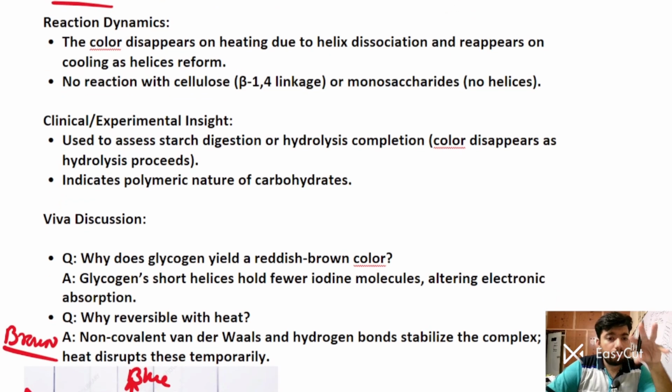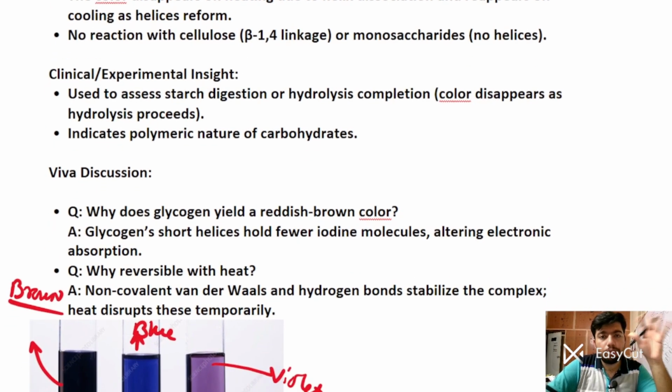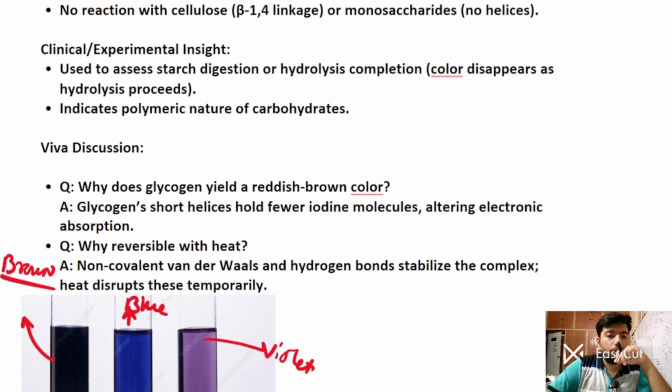Why is it reversible with heat? Because non-covalent van der Waals forces and hydrogen bonds stabilize the complex, and heat temporarily disrupts this complex, not permanently. Van der Waals forces and hydrogen bonds exist between these non-covalent bonds.